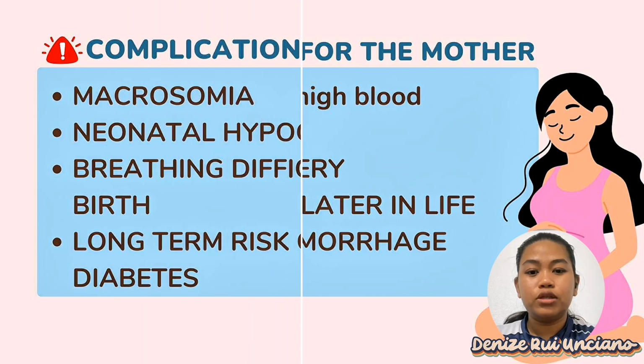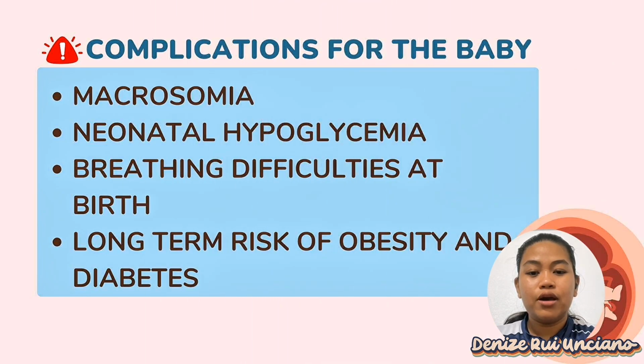Now, let's proceed to the complications for the baby. First, we have macrosomia, which means the baby is larger than normal. This happens because excess glucose from the mother crosses the placenta, causing the baby to produce more insulin and grow bigger than usual. Second, we have neonatal hypoglycemia or low blood sugar in the baby after birth. Since the baby was producing more insulin in the womb, their blood sugar can drop suddenly after birth.